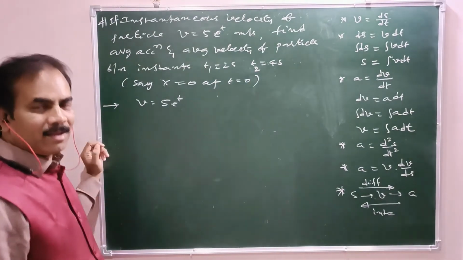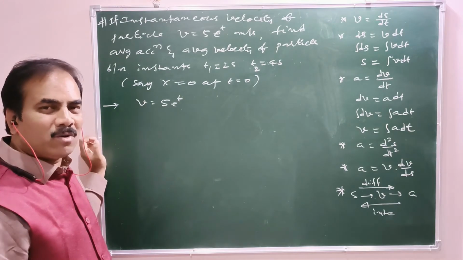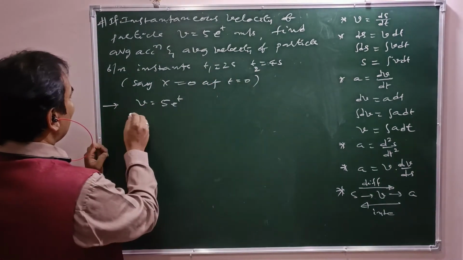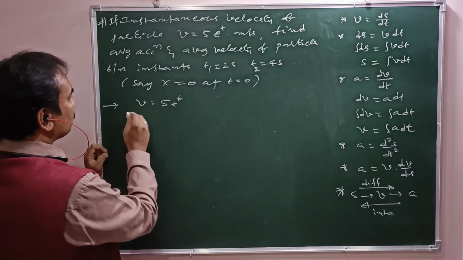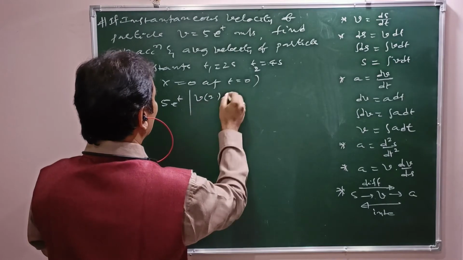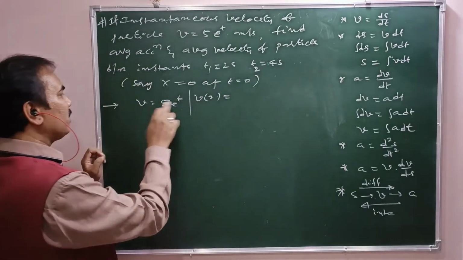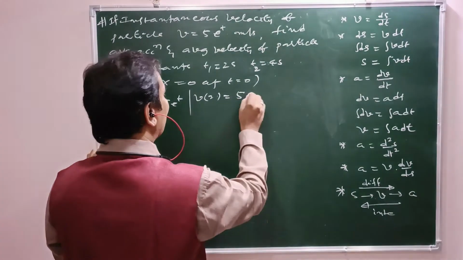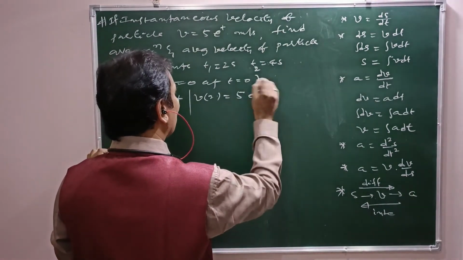What is average acceleration? Total change in velocity by total time taken, between 2 and 4 seconds. So v of 2, the velocity at 2 seconds, is 5 into e power 2.